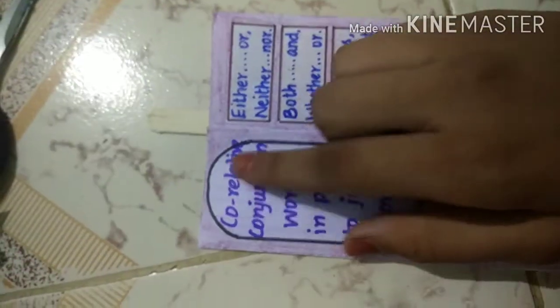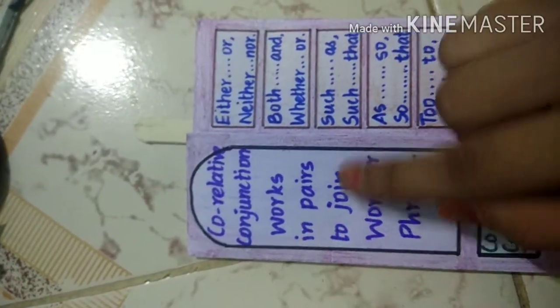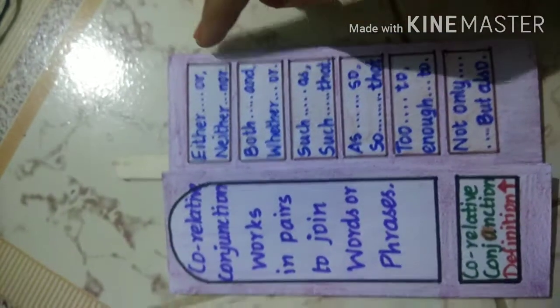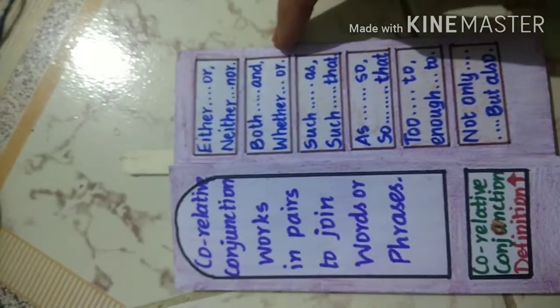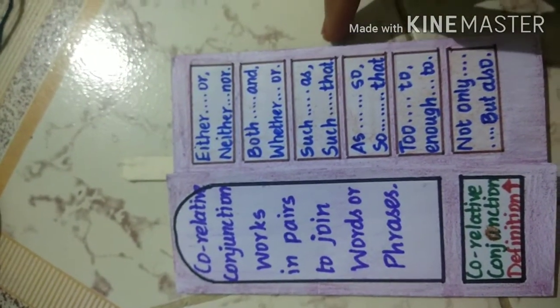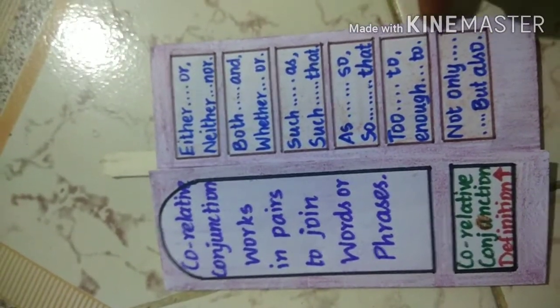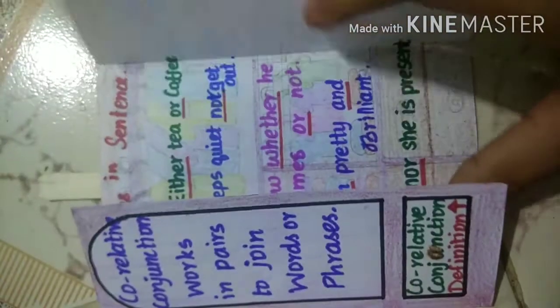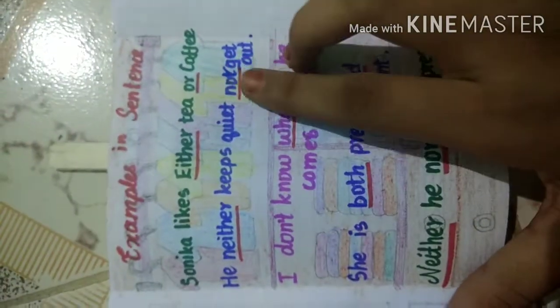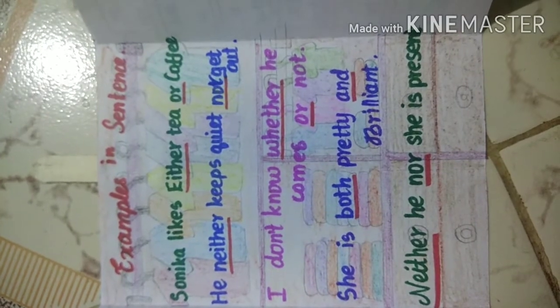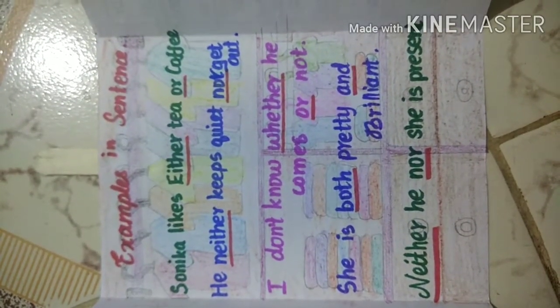Correlative conjunction. It works in pairs to join words or phrases. Correlative conjunctions are either or, neither nor, both and, whether or, such as, such that, so that, too to, enough to, not only but also. Examples in sentences: Sonika likes either tea or coffee. He neither keeps quiet nor gets out. I don't know whether he comes or not. She is both pretty and brilliant. Neither he nor she is present.